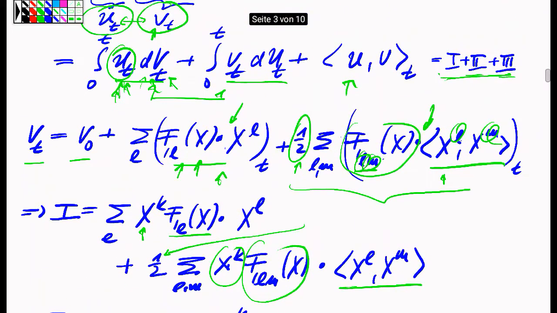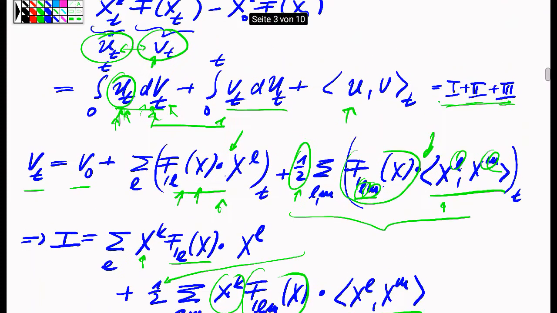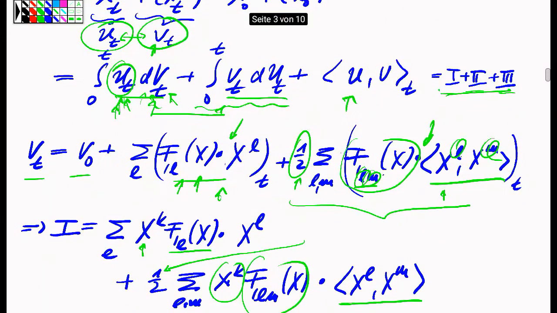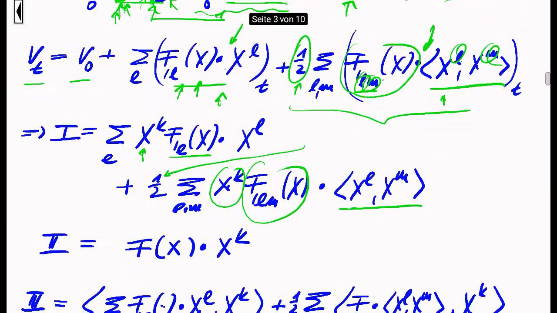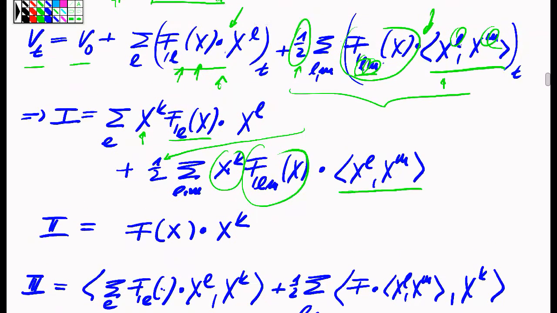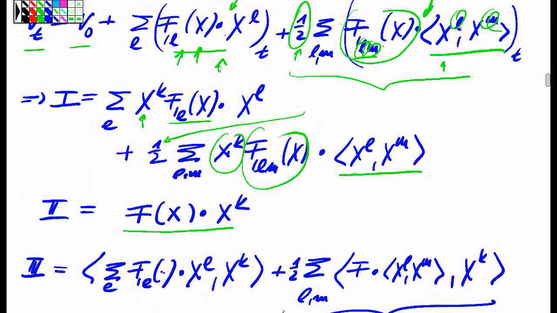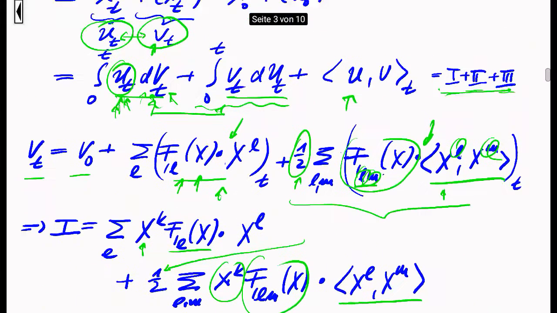For the second summand, that's this integral here. Well, v is just the function f applied to the process x, and u is just the coordinate k. So therefore, the second summand is just the stochastic integral of the f on x processes against the kth coordinate process. And what about the third?